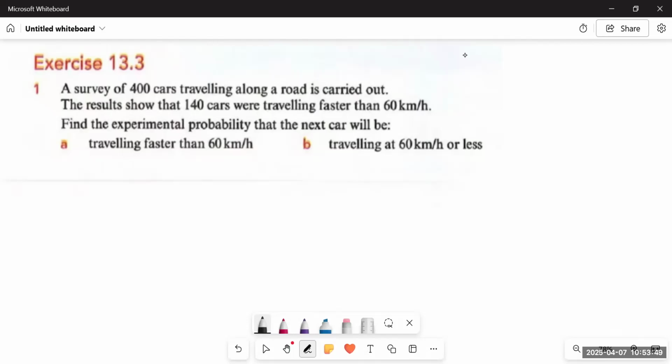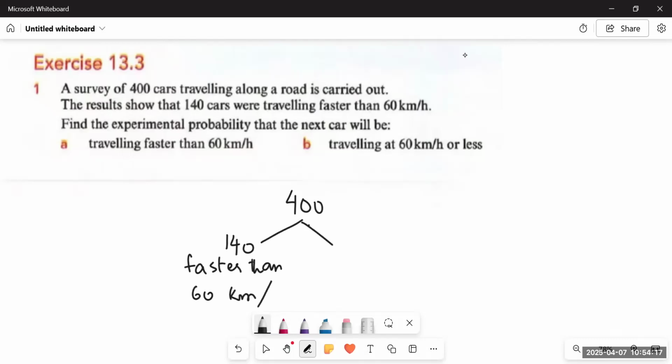Later, they are saying the results show that 140 cars were traveling faster than 60 kilometers per hour. So the total number of cars is 400, out of which 140 cars were traveling faster than 60 kilometers per hour.